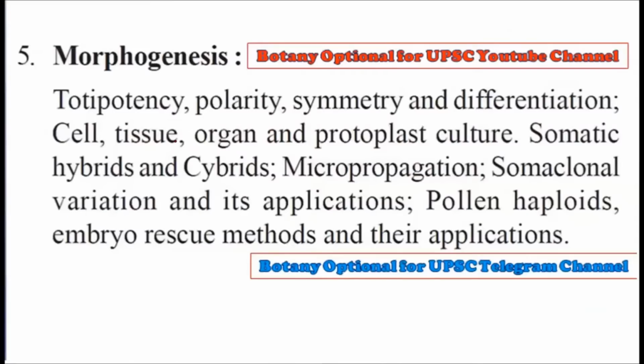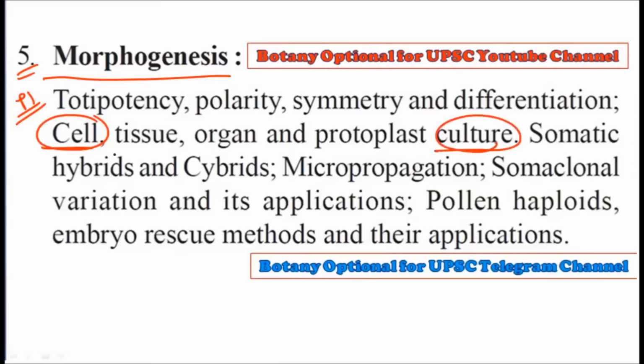Okay, so consider this is your syllabus. We are dealing with paper number 1 and chapter number 5, that is morphogenesis, and here you should understand the cell culture. After the cell culture, we should understand tissue culture, organ culture, as well as protoplast culture. Every type of culture is different from the other and has its own advantages, and that is why you should be able to distinguish between cell culture and tissue culture, cell culture and organ culture, or cell culture and protoplast culture. It becomes very important to understand the basic differences between these different plant tissue culture techniques. All right, so now let us focus on the cell culture.